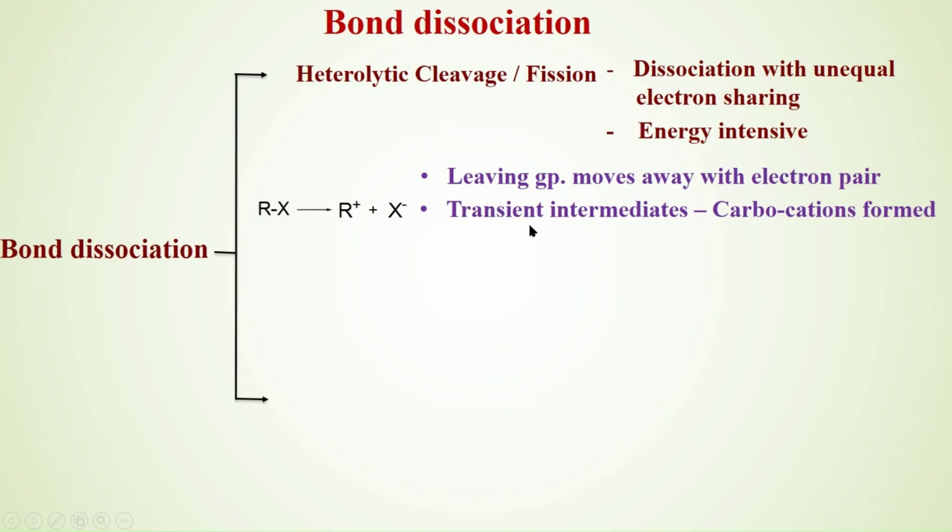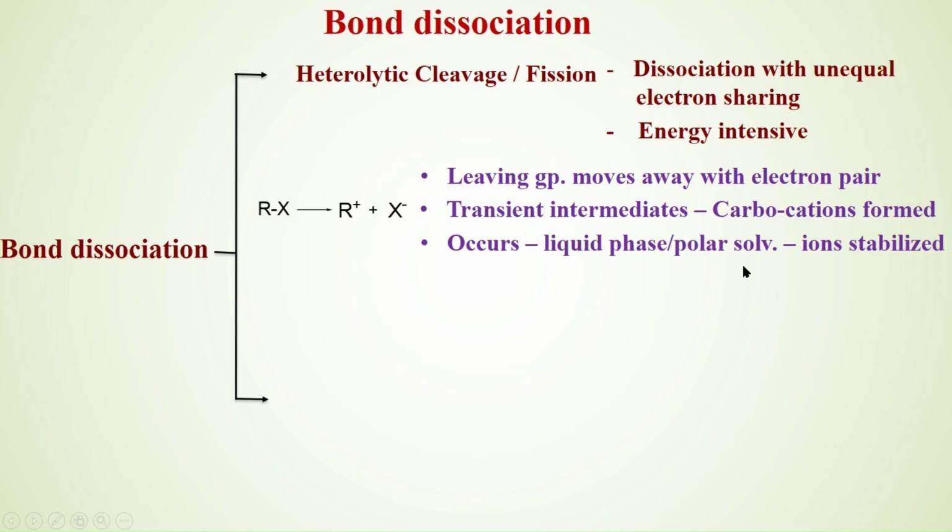Transient means highly unstable. This unstable intermediate is called a carbocation. It is unstable because it has a lesser amount of electrons. When my brother takes away a larger amount of property from me, I become deficient. When I am deficient, I become transient, and I will try to earn it back by doing something else.